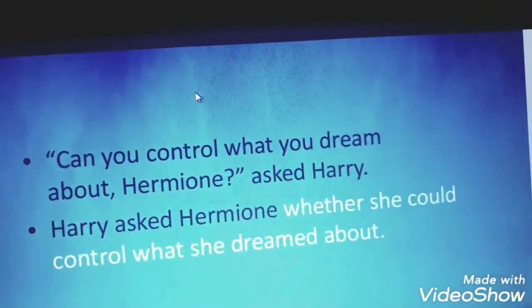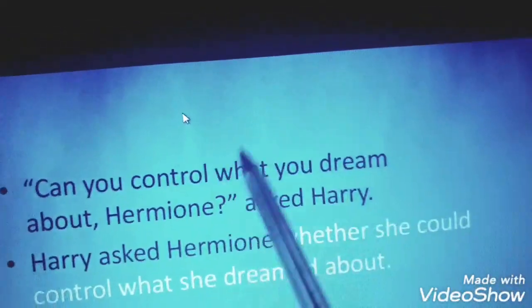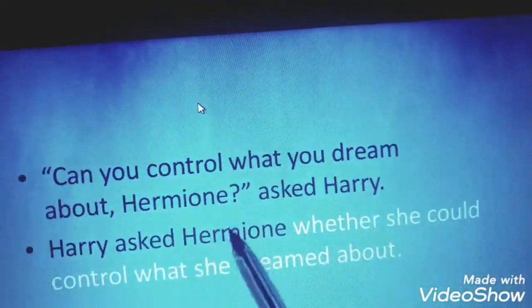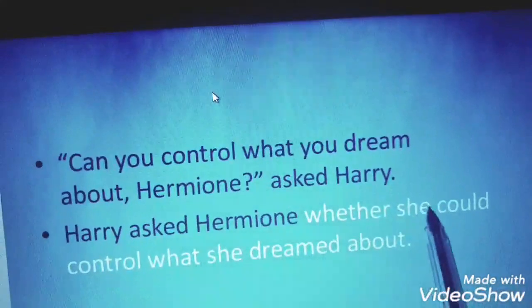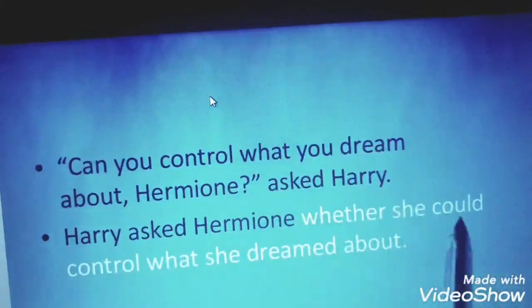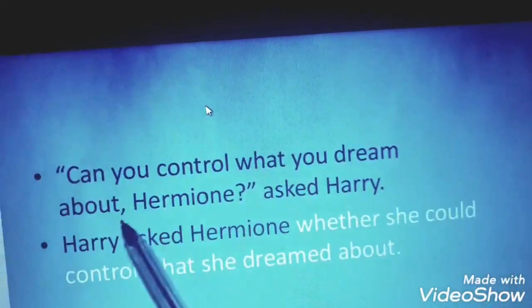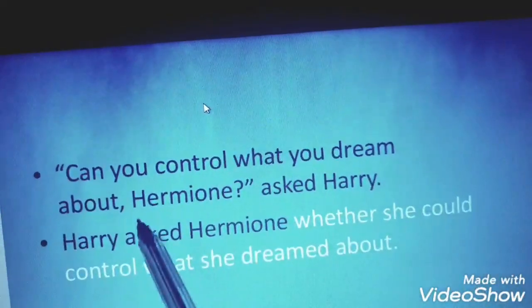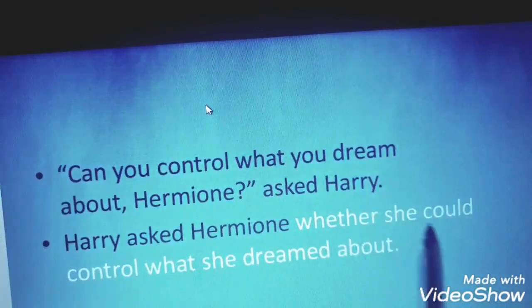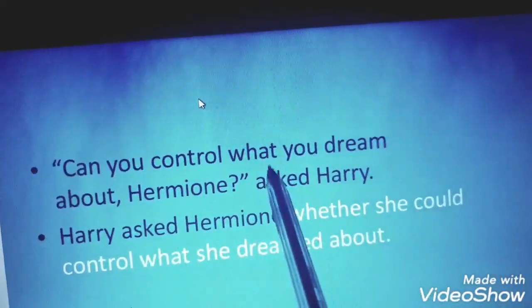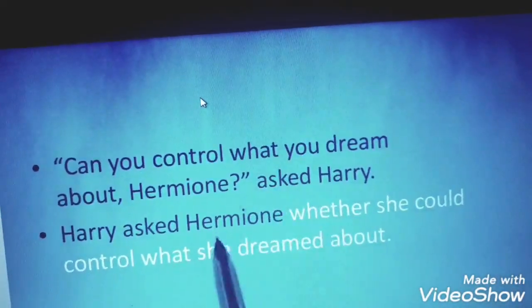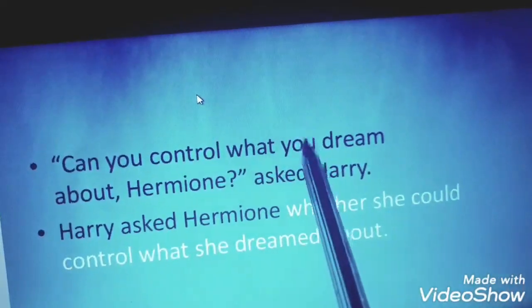So here, as I told you, Harry asked Harmony whether she could. Can transfers into could, and you into she. It becomes like this: whether she could control. You بتصير she because this belongs to who?